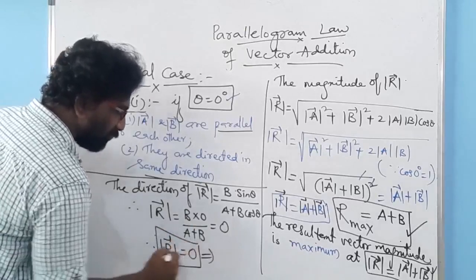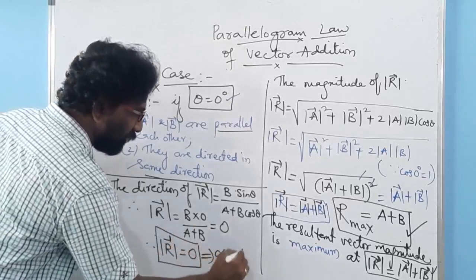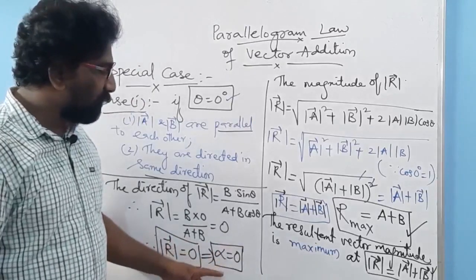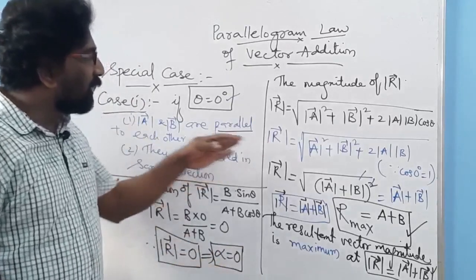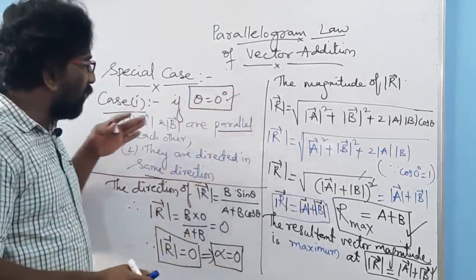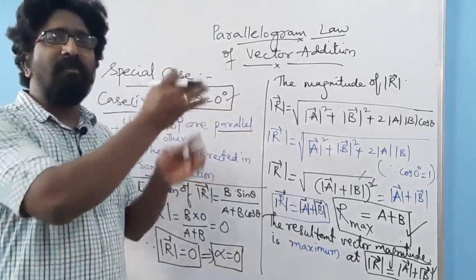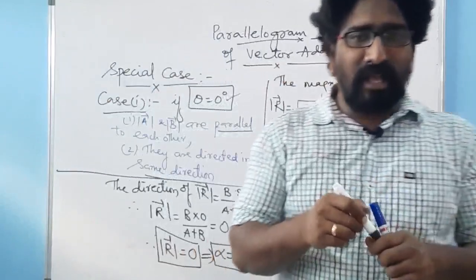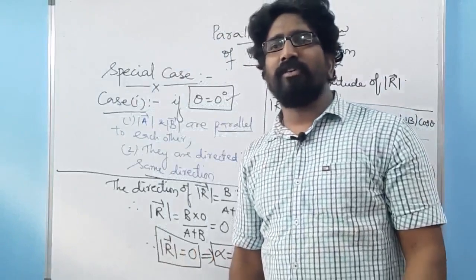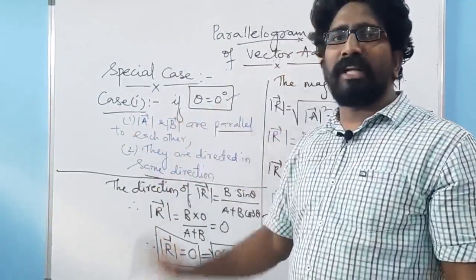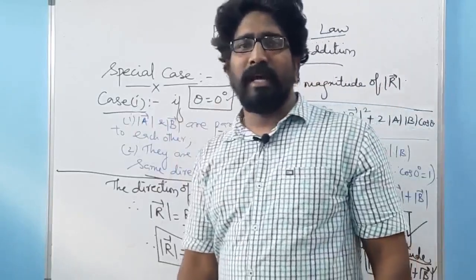It means that the direction of R equal to 0 means alpha equal to 0. If alpha equal to 0, what does this actually mean? In whichever direction the two vectors A and B are pointed, your resultant vector is also pointed in the same direction. That is the meaning of alpha equal to 0.